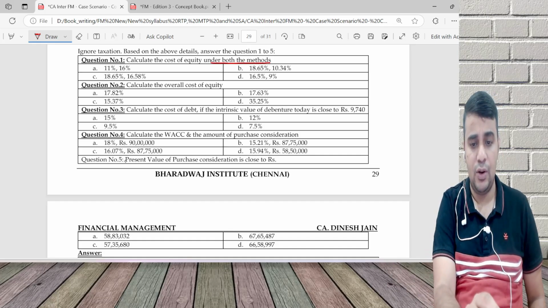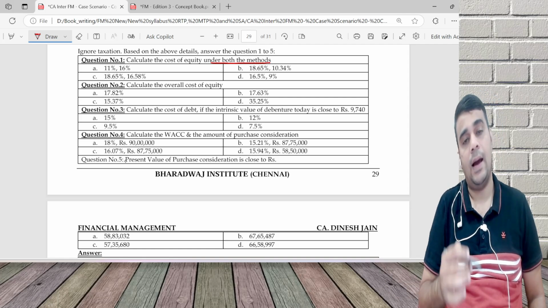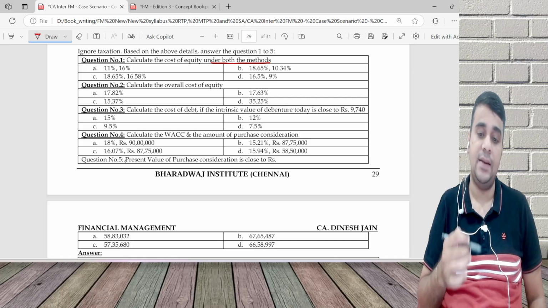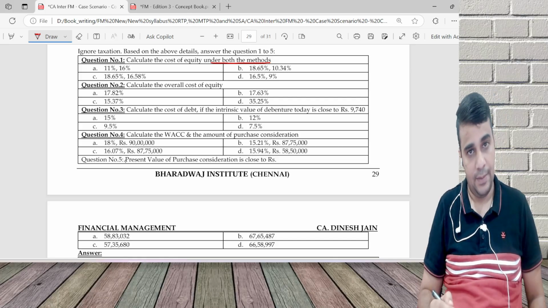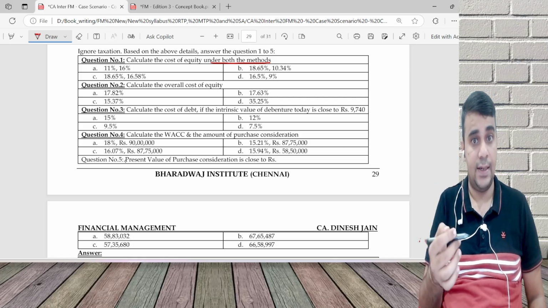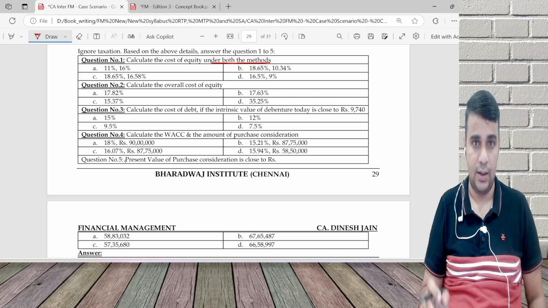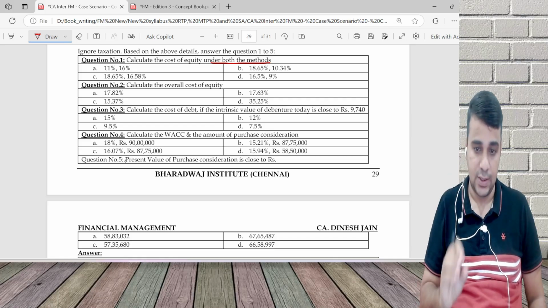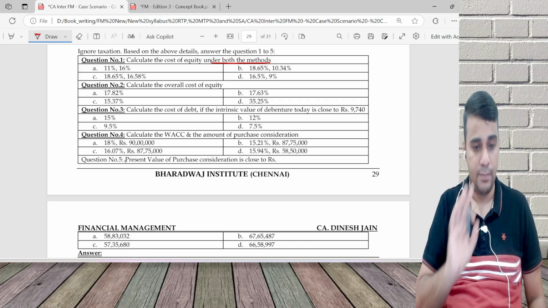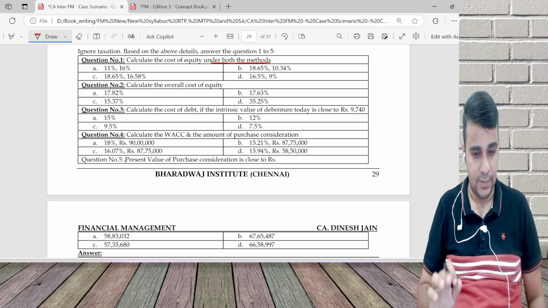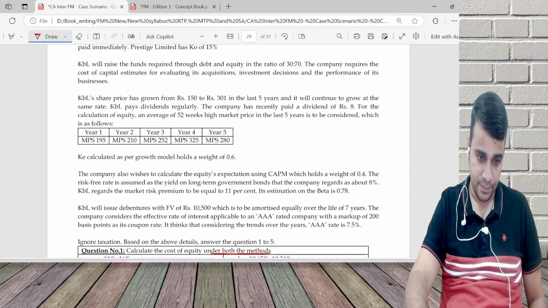Here see, cost of equity under both the methods. If I know one method, I will be in a position to estimate the answer under the other method. And when I read the question, you'll understand method one, which the question talks about, is very tricky. Tricky means time consuming. Method two is very simple. So I'll do method two, get the answer for method two. Method one becomes the balancing figure. Let's see this now.